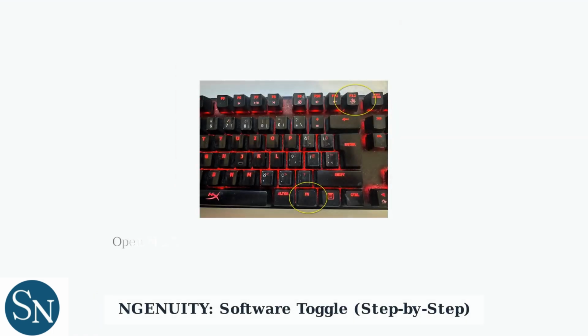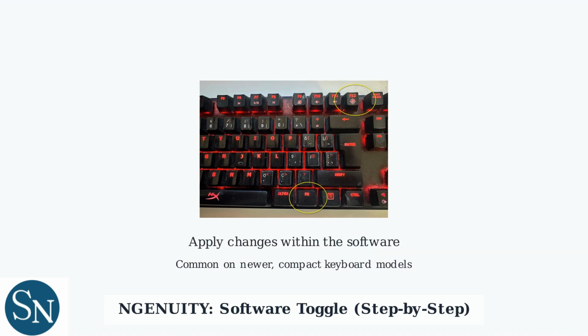To toggle the Windows key lock using Ingenuity software, start by opening the application and selecting your keyboard profile. Next, navigate to the Advanced Settings section within that profile menu. Locate the Windows key lock option in the settings. Switch the option to Off to disable the Windows key lock. Finally, ensure you apply the changes within the software interface. This method works well for newer, compact models.